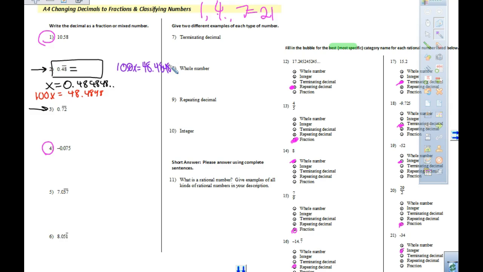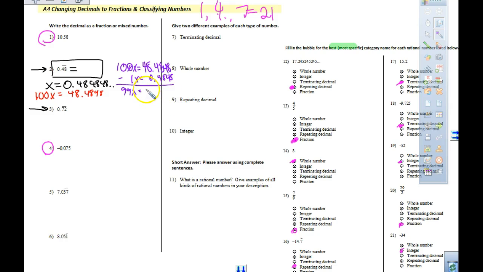Oh, some of you aren't doing this with me, then you get to do it on your own. Number 2, right here. I'm trying to help you out. 2 and 3 need to be done. This is the work I need to show. We're going to subtract 1x, which is 0.4848. 100 minus 1 gives us 99x.